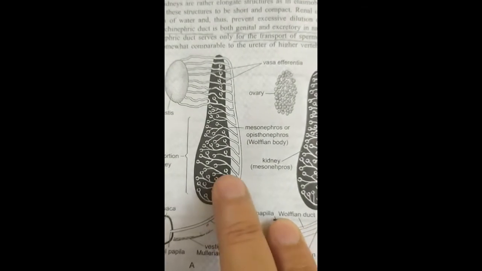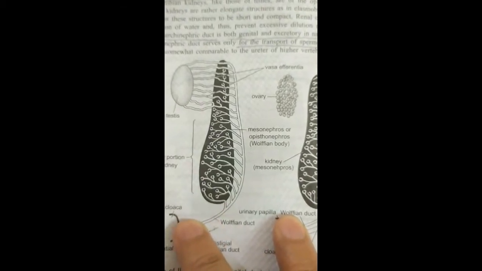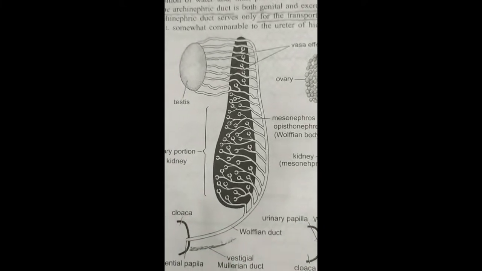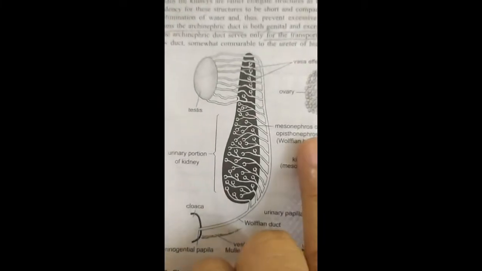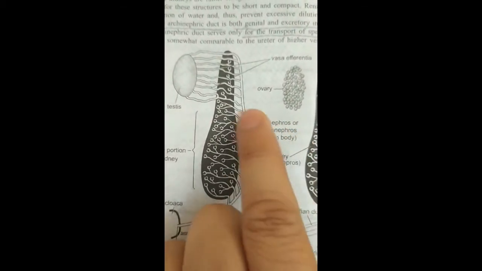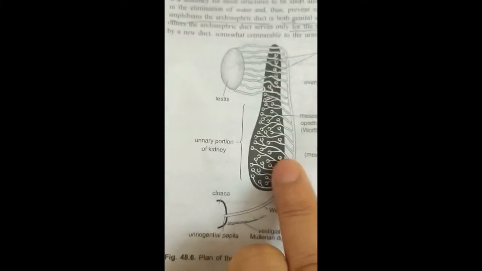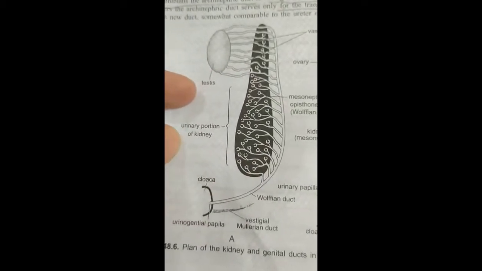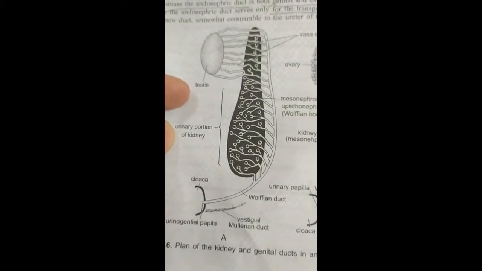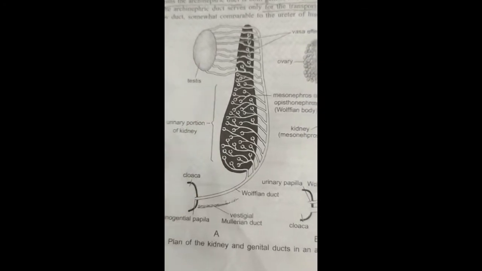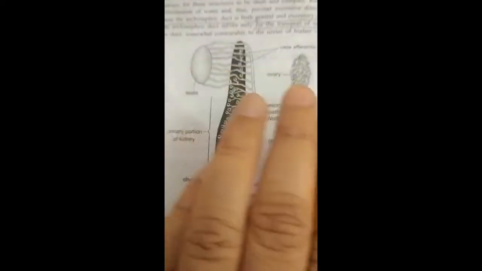Because if there is no metanephros and the mesonephros has expanded up to the terminal part of the nephrotome, then they are called opisthonephros. Otherwise they are called mesonephros when they are restricted only to the middle part of the nephrotome. So this part, the mesonephros, is taking up the urinary function of the kidney, or you can say this is the urinary portion of the kidney, which is involved in urine formation.